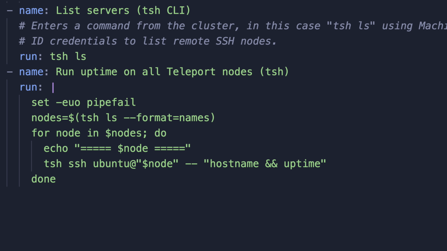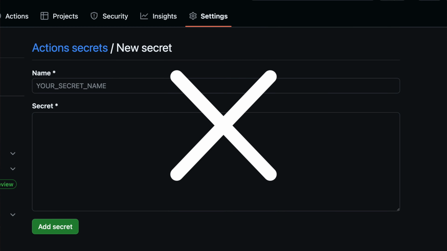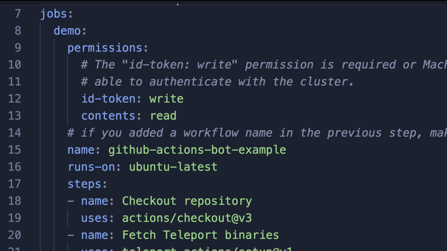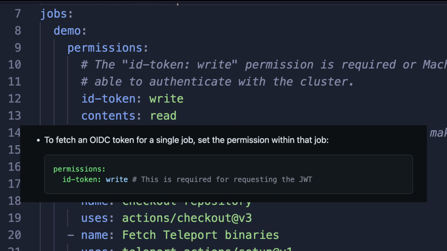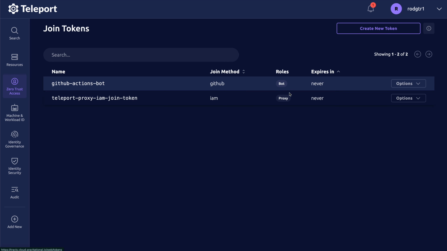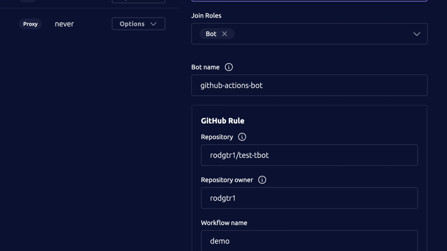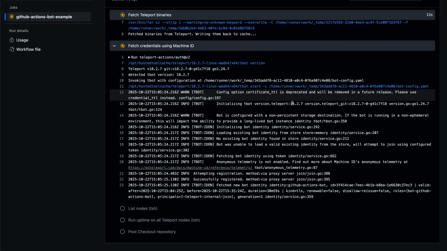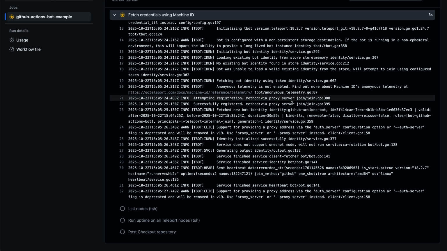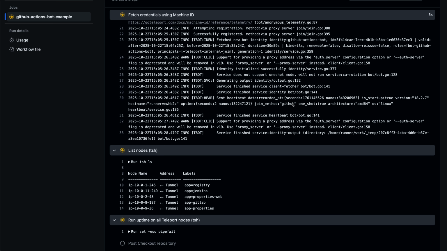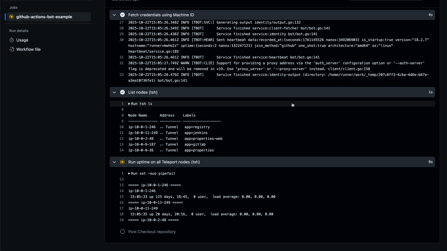Say a step in your GitHub action needs to retrieve a list of all the servers you have enrolled in the Teleport cluster, and then just for demonstration, SSH into each one and get a hostname and uptime. To do this, you don't need to generate some static, overprivileged Teleport API key to store as an environment variable in GitHub. Instead, the workflow presents a short-lived GitHub OIDC ID token to prove who it is. Teleport verifies that token against your join token's GitHub rules, like your repo, owner, or workflow, and can issue a short-lived Teleport certificate to successfully run the CLI command to list the servers in Teleport and SSH. No static secrets in the process.